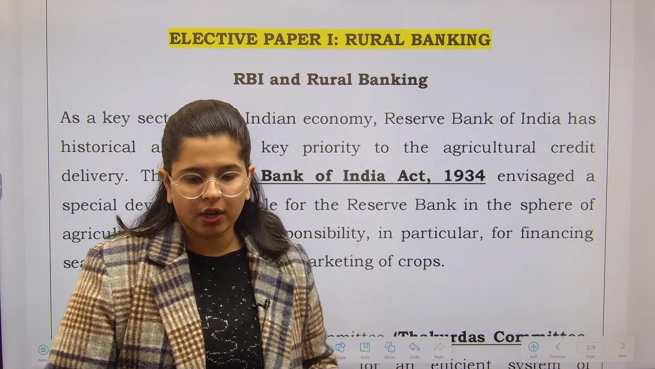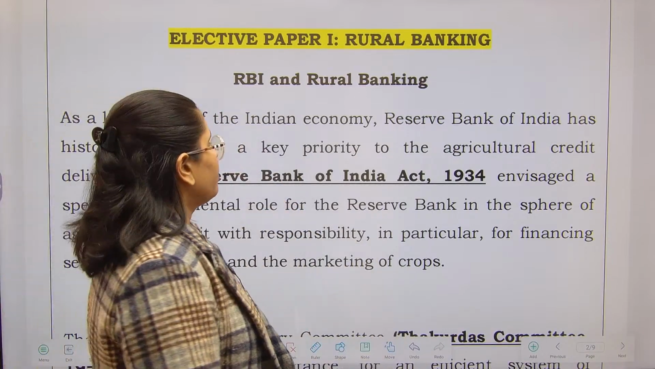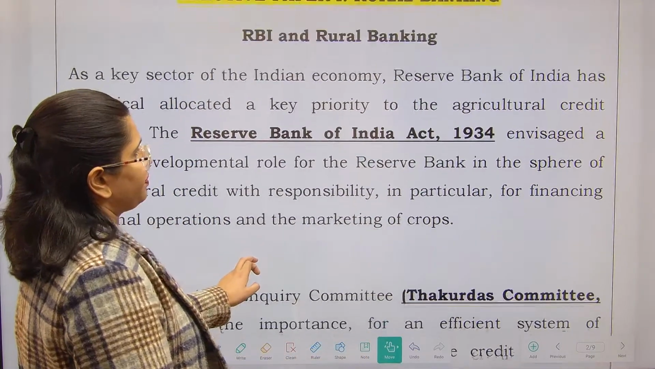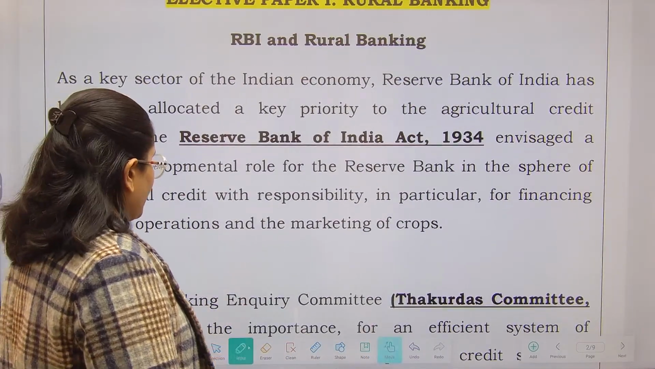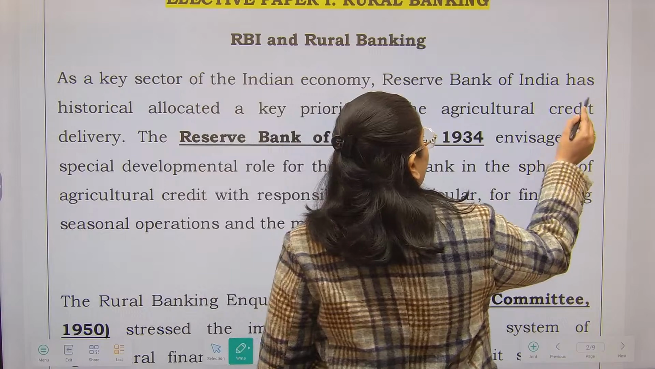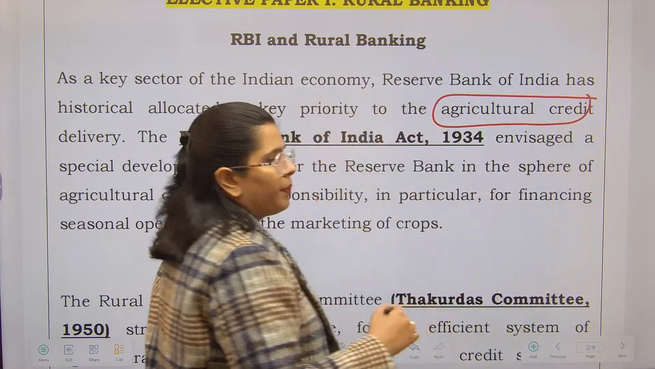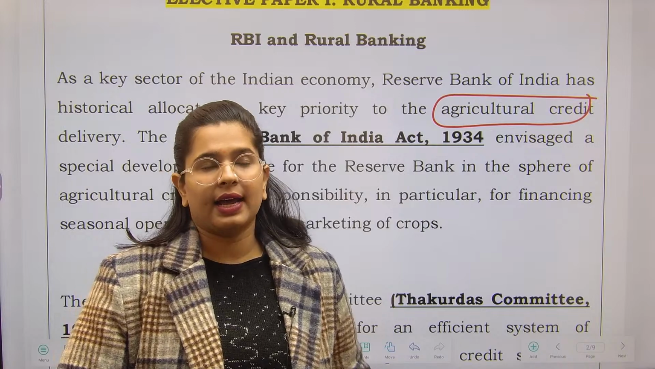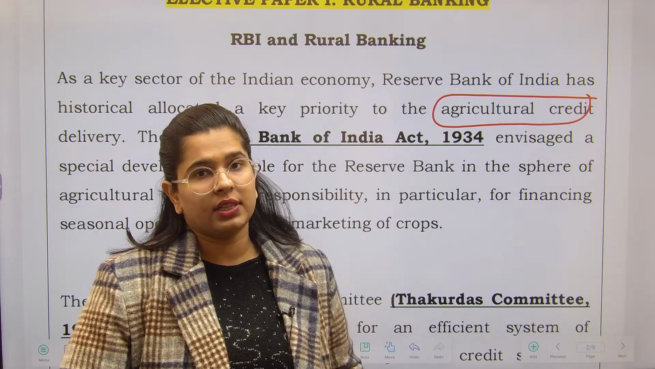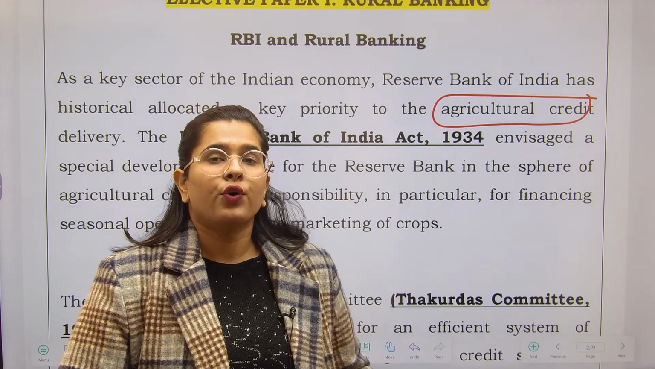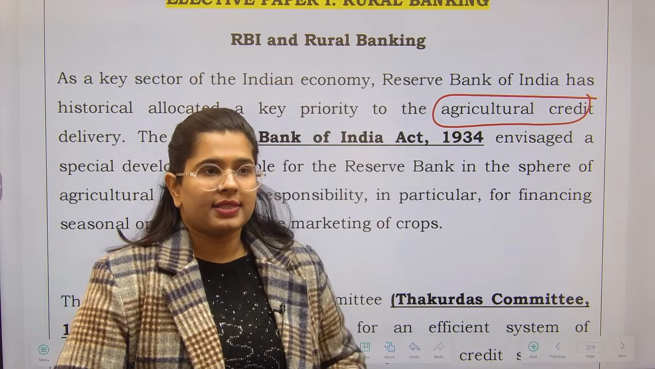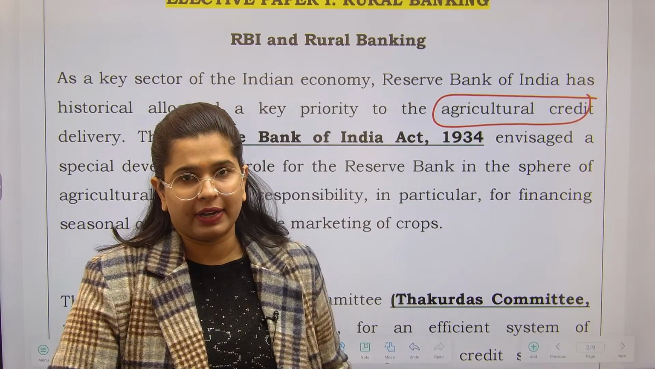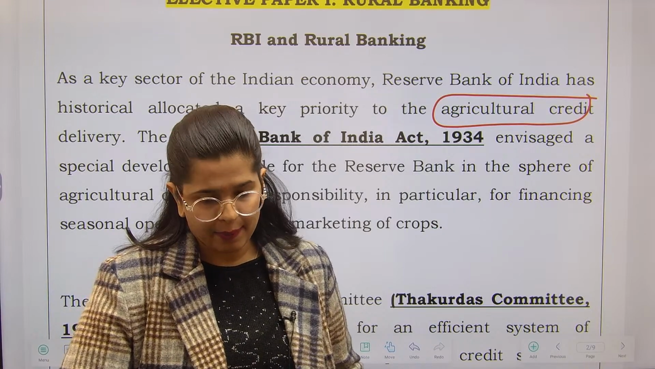So let us talk about this RBI and the rural banking. The first and the foremost step was agriculture credit. Before I do that, I would like to tell you one more thing, that agriculture and rural credit are intertwined, right? Rural credit is a broader concept, and agricultural credit is a sub part of it. Agriculture credit उसका एक sub part है.